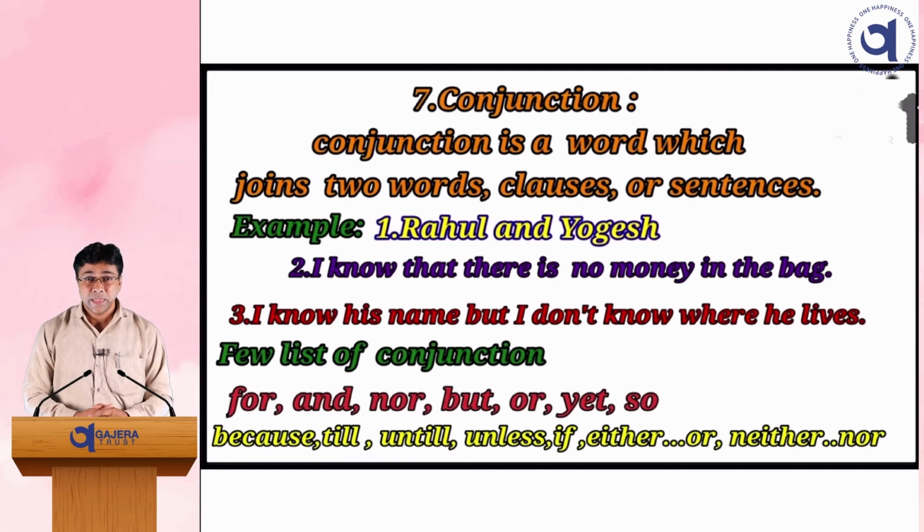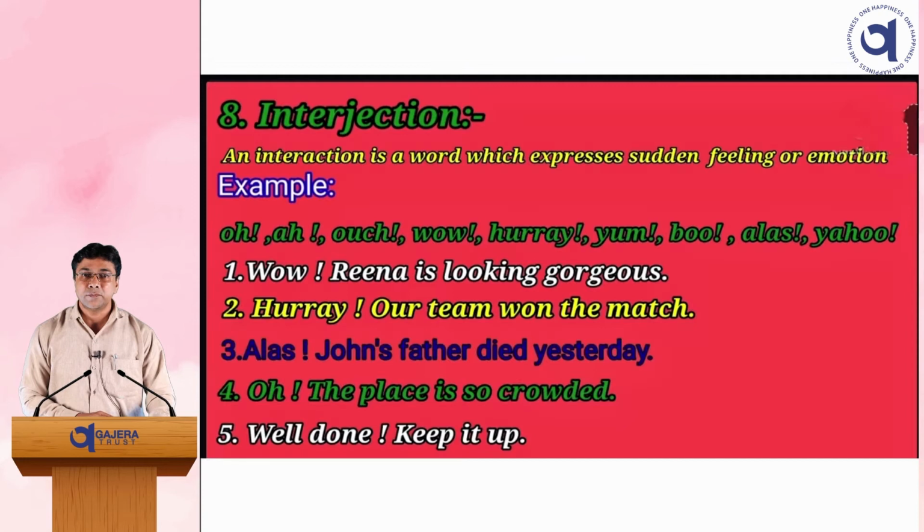Now conjunction. A conjunction is a word which joins two words, clauses and sentences. Example: Rahul and Yogesh. Rahul and Yogesh are different, but using the conjunction and, it will be joined. Second, I know that there is no money in the bag. Here "that" is a conjunction. Number 3, I know his name but I don't know where he lives. Here the conjunction is but. A few conjunctions: for, and, but, or, yet, so, because, till, until, unless, if, either or and neither nor. These are the examples of conjunctions.